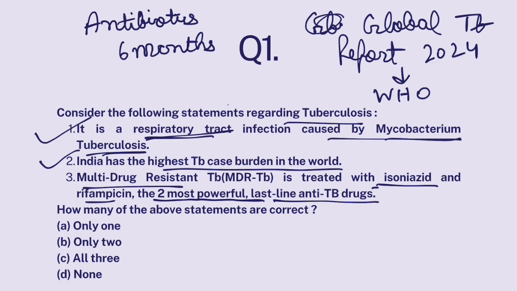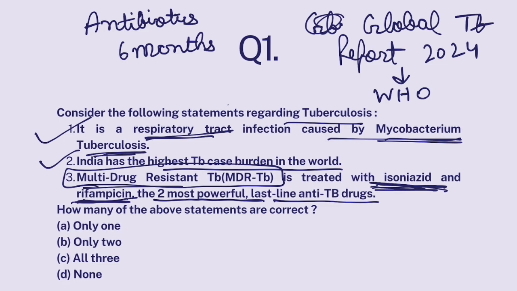These powerful antibiotics are isoniazid and rifampicin. But sometimes people are infected with a particular type of Mycobacterium tuberculosis which is resistant to isoniazid and rifampicin. When that happens, that person is believed to be infected by multi-drug resistant TB. Multi-drug resistant TB is that form of TB which is resistant to these drugs.